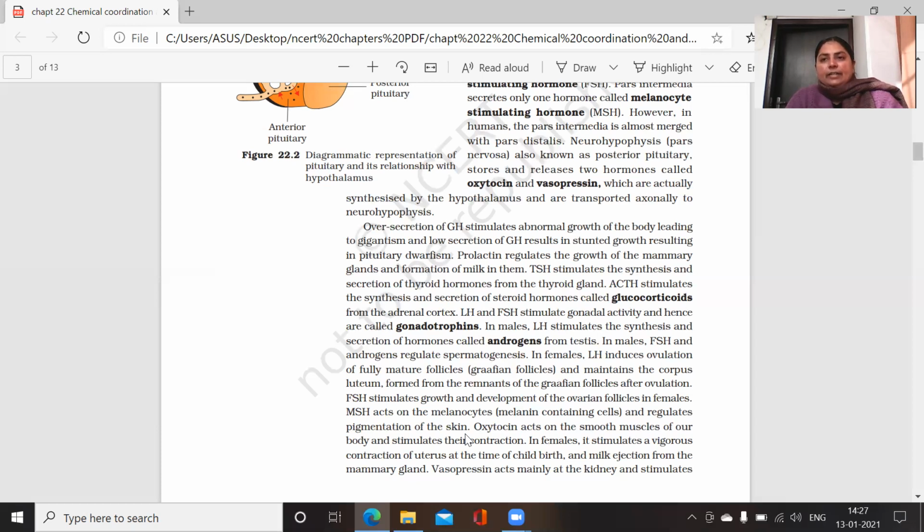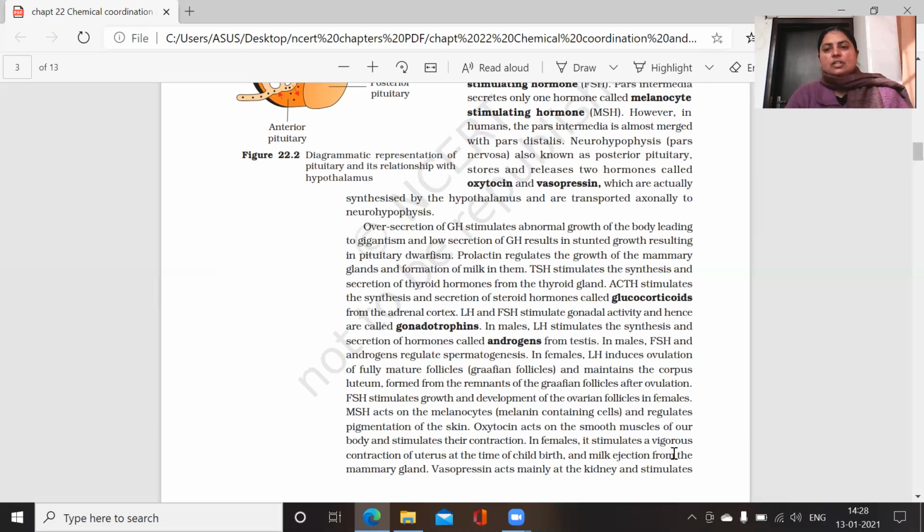Then there is another hormone, MSH, that is melanocyte stimulating hormone. It acts on the melanocyte cells to produce melanin pigment, and it regulates the pigmentation of your skin. The hormone oxytocin acts on the smooth muscles of the uterus and helps in the birth of the baby.